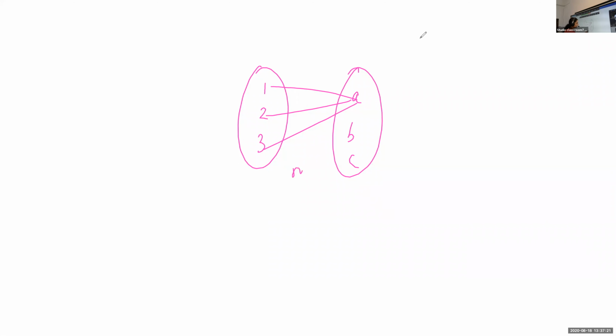And this one we call many to one function. Many are mapped onto the same element. So we call this a many to one function.